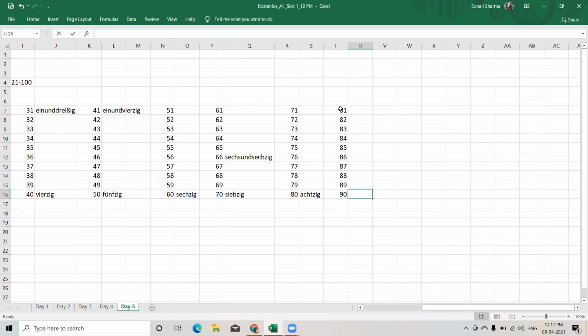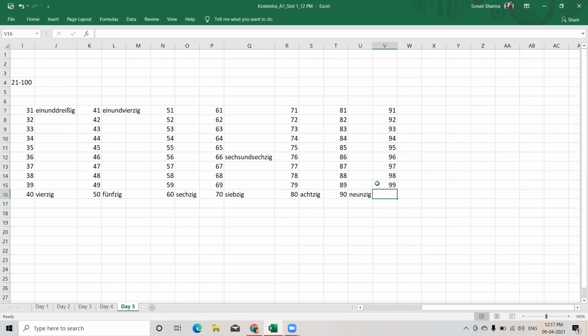So for 90, it's neunzig. Next is our 91. 91 will become ein und neunzig. 92, zwei und neunzig. 93, drei und neunzig. 94, vier und neunzig. 95, fünf und neunzig. 96, sechs und neunzig. 97, sieben und neunzig. 98, acht und neunzig. 99 is